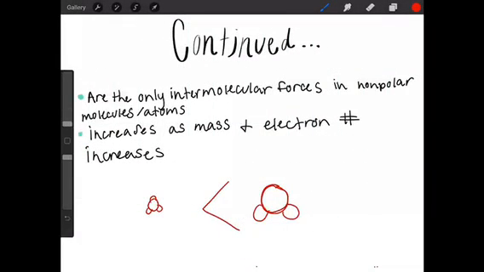London dispersion forces continued. London dispersion forces are the only intermolecular force in nonpolar molecules and atoms. So they're in every single molecule, but in nonpolar molecules, this is the only force that exists in it. And they increase as mass and electron number increases. So in the picture below, you can see the bigger molecule with the bigger surface area is going to have the higher London dispersion forces.